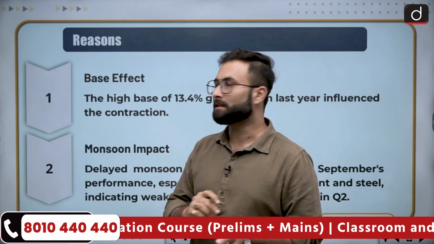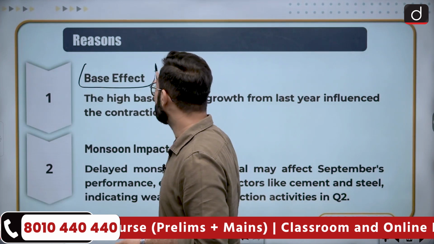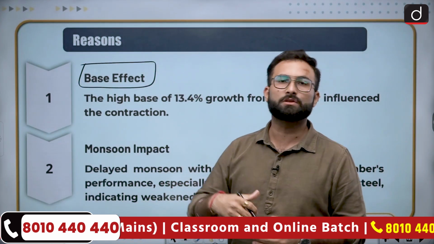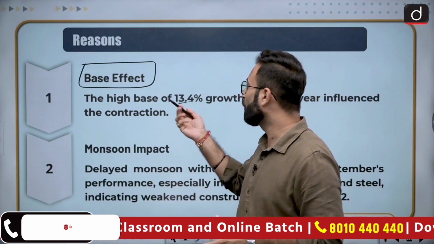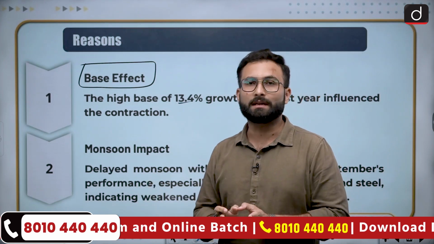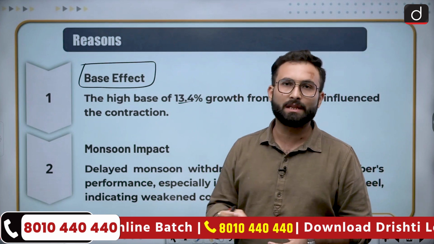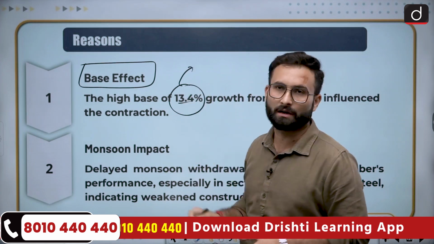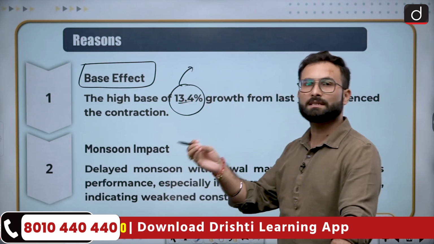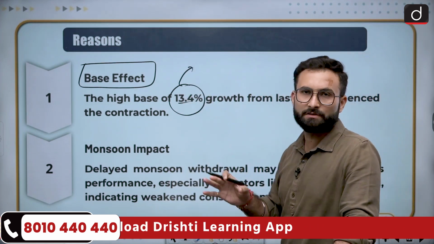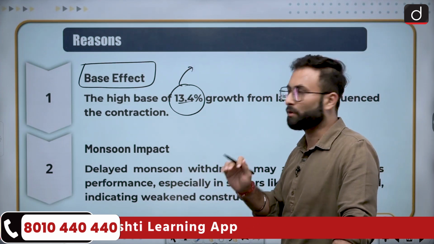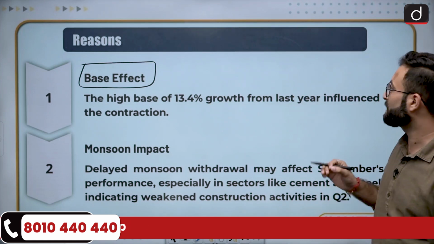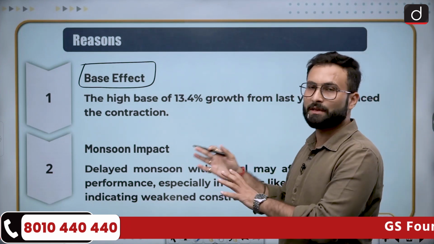Now what are the reasons? There are two reasons which have been cited over here. One is base effect. Since last year's growth was high in the core sector, that was 13.4% or something like that, this time we will see a contraction, because that growth itself is the higher benchmark. So there is a base effect which is working, and because of which we are seeing this contraction. The high base of 13.4% growth from last year is basically influencing the contraction.